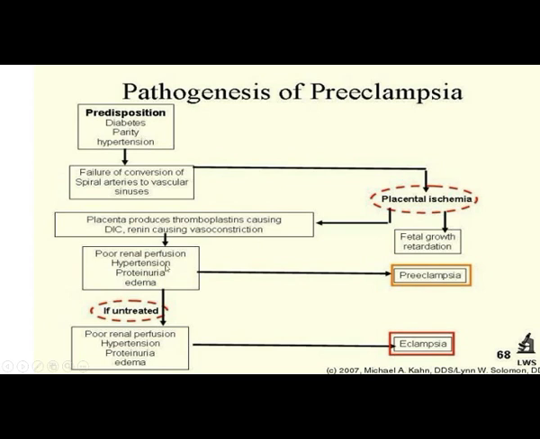That causes poor renal perfusion, hypertension, proteinuria and edema. If untreated, this causes eclampsia. And with poor renal perfusion, hypertension, proteinuria and edema, that causes preeclampsia.